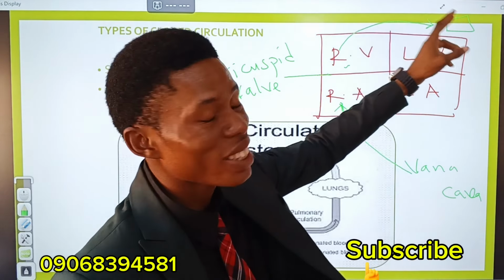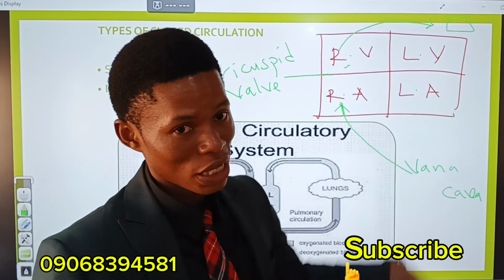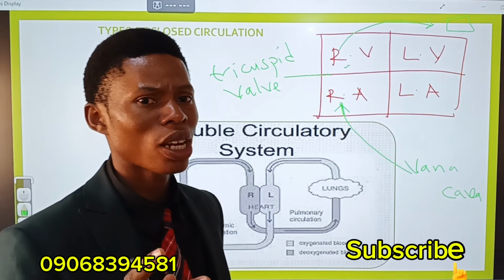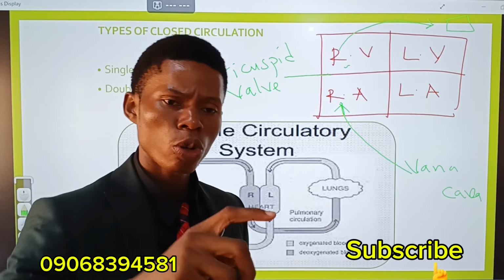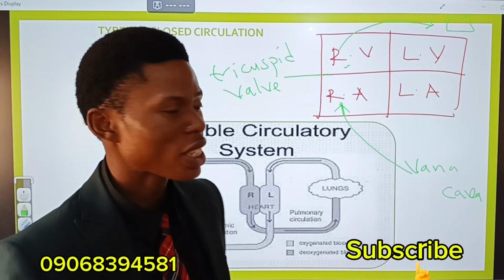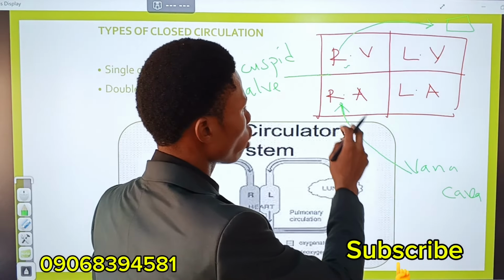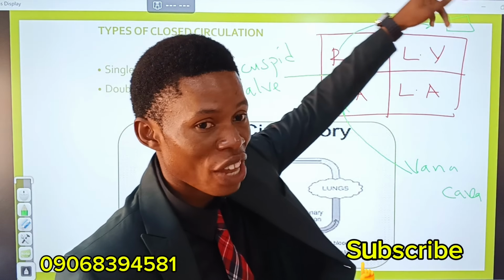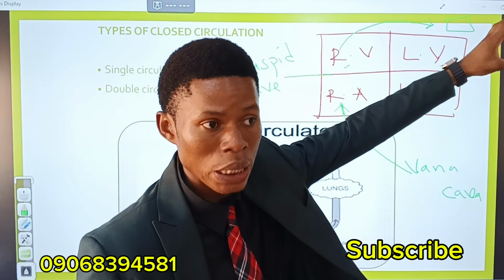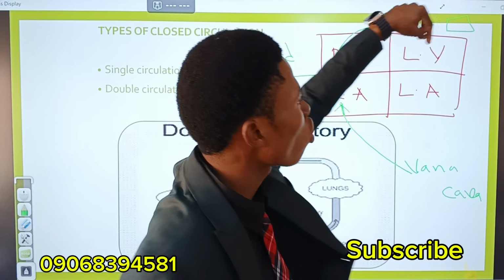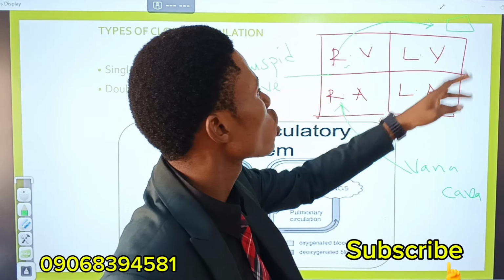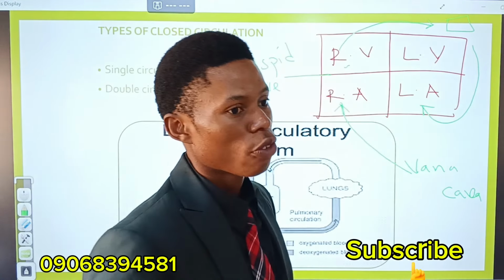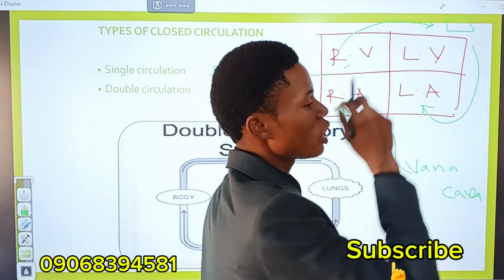Now, that oxygenated blood will return into the heart. See now, that same blood is moving out. The second time is passing into the heart now. Remember, we're talking about double circulation. Blood passing through the heart twice. The first time, the blood passed from the superior and inferior vena cava to the right atrium, to the right ventricle, out of the heart to the lungs for oxygenation to take place. Now from the lungs, it will return into the heart, into the left atrium. So the left atrium, from the left atrium to the left ventricle.